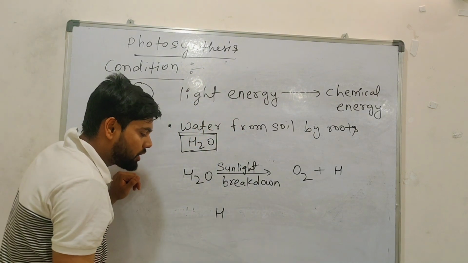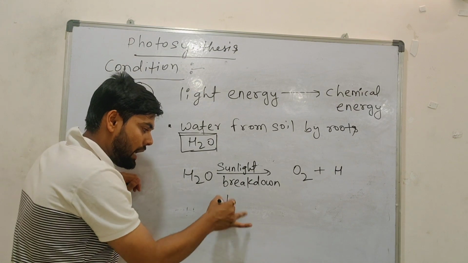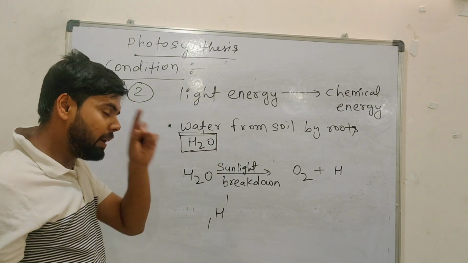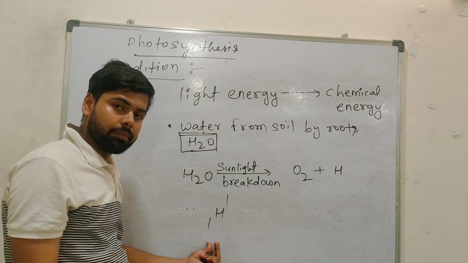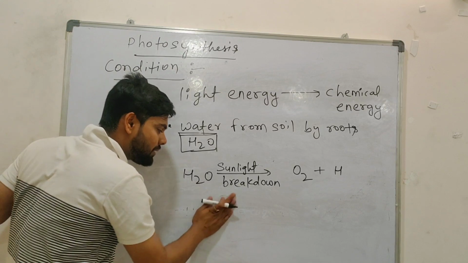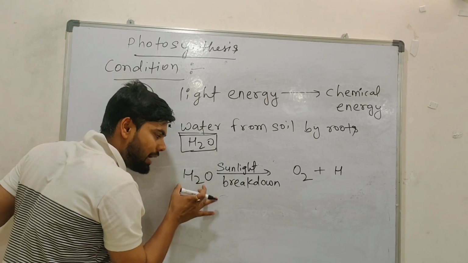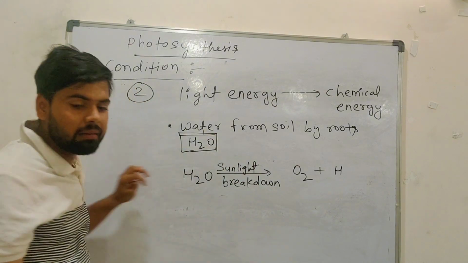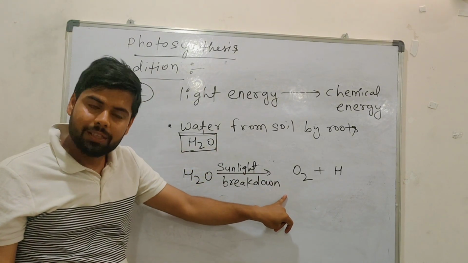Do you know hydrogen's atomic number? 1. Atomic mass? 1. We call this protium, deuterium and tritium. Don't go up to that, just understand what I want to say to you. H2O, water is there, and with the help of sunlight, breakdown will happen, it will break into oxygen.